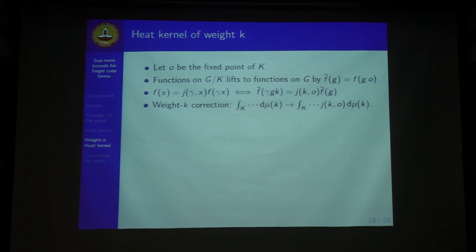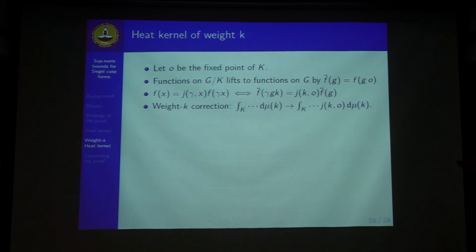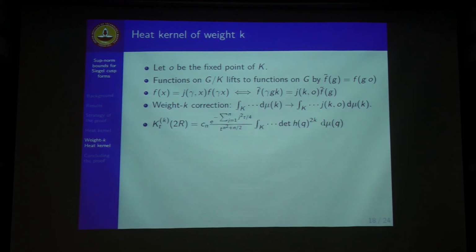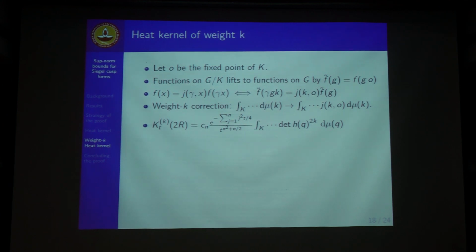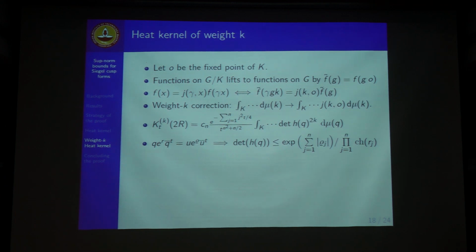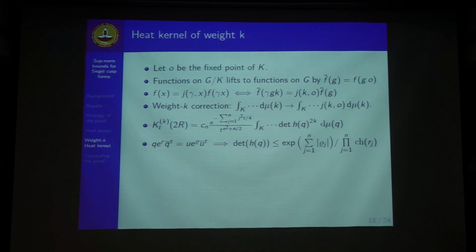For the weight K correction, we keep the same integrand, just instead of d mu K, we replace it by this J_K automorphic factor times d mu K. For our heat kernel formula this means the same integrand, and we just put in a determinant. If we calculate J_K out, it comes out to be this determinant, which from that formula for the heat kernel one can write in terms of exponentials and cosh of the diagonal elements of R and rho.